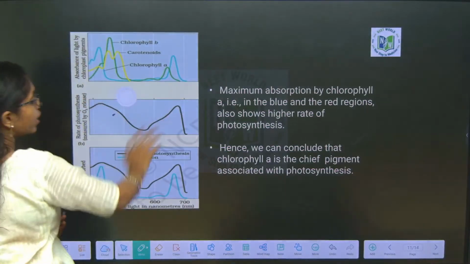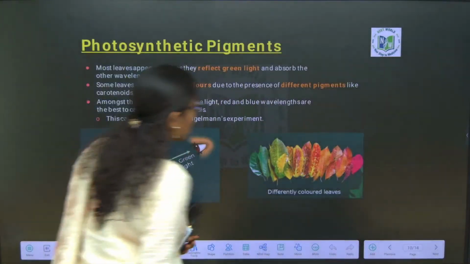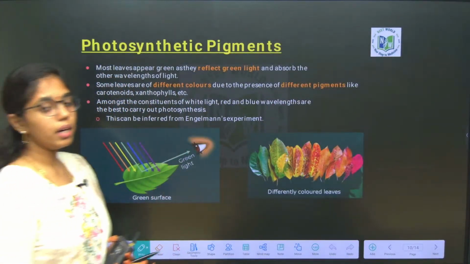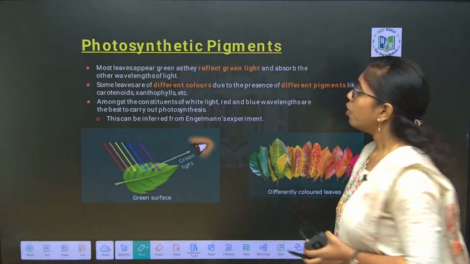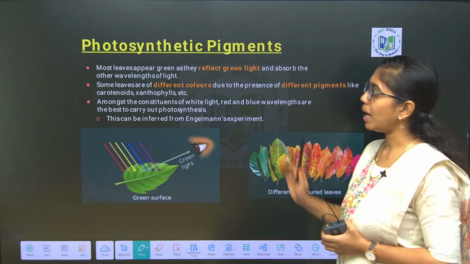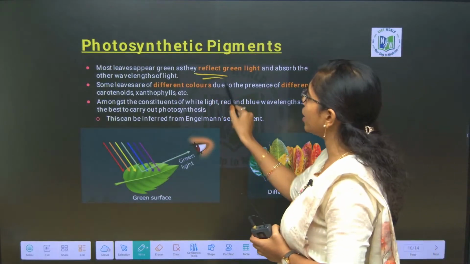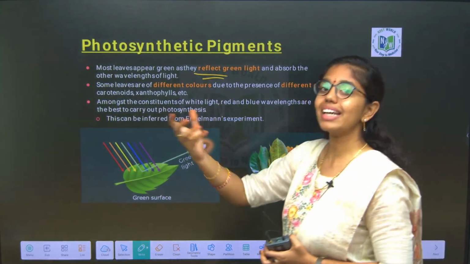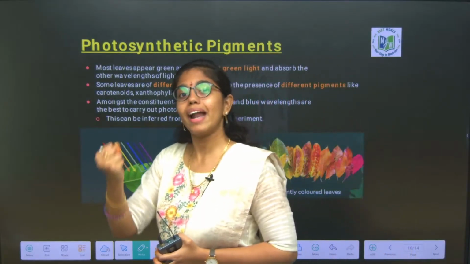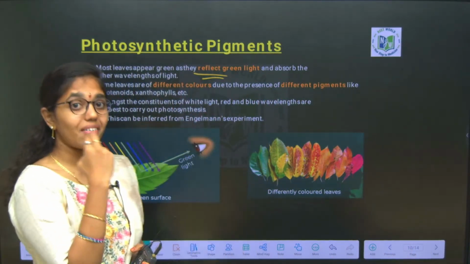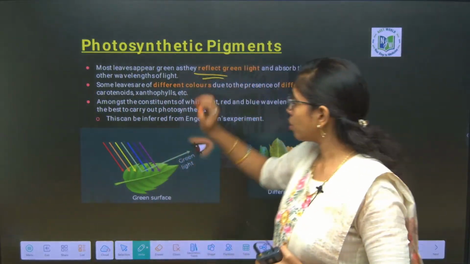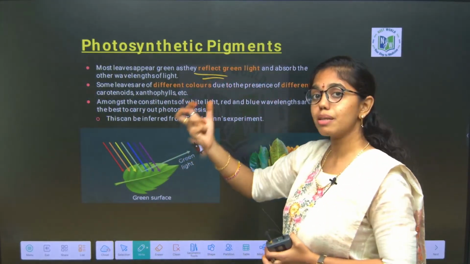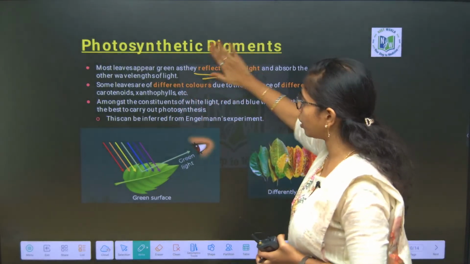Now, let us look into the photosynthetic pigments, and then we will go to the clear analysis of absorption and action spectra. Photosynthetic pigments, if you see, ma, most leaves will appear green because they reflect green light and they absorb blue and red regions of light. Whichever light is reflecting, we can see only that color, right? So, this is reflecting green light and it is absorbing blue and red regions of light.